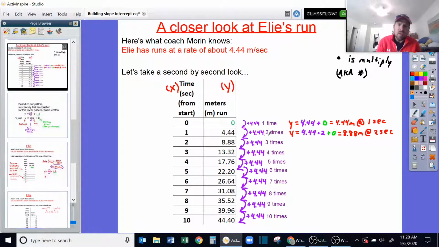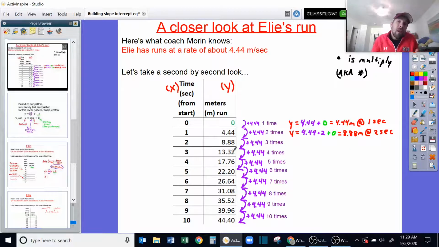Each time I add 4.44. So first second, it's at 4.44 meters, then it's at 8.88, then it's at 13.32. And we could do this process and just keep counting by 4.44 until we got to 200 meters, then we'd know the end of his race.